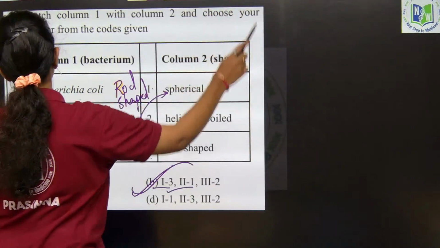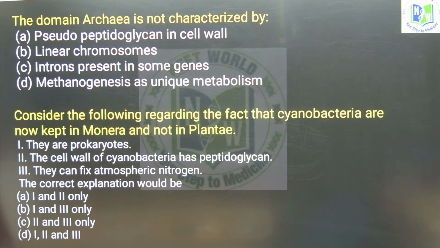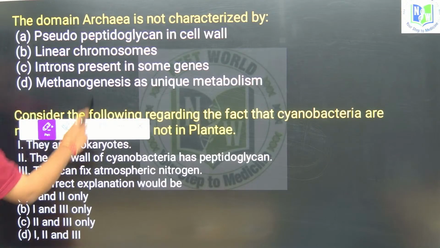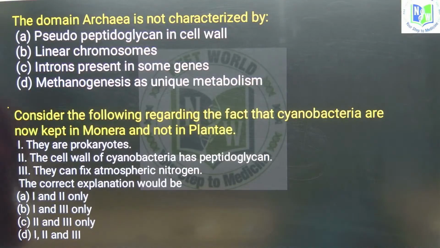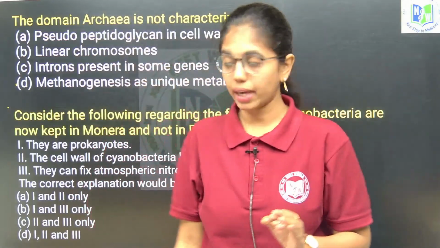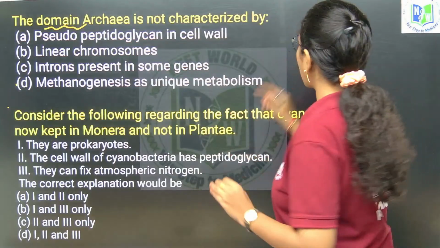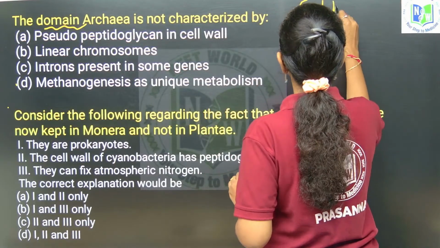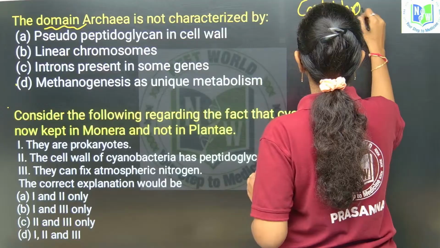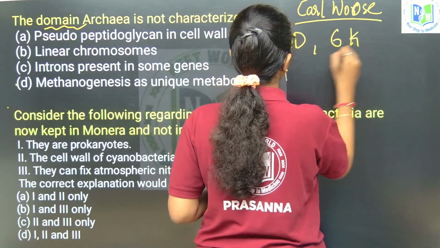Here again the question is about archaea and the classification systems. Which of the following is not a characteristic of the domain archaea? Who introduced these domains? Carl Woese introduced 3 domains and the 6 kingdom system of classification.